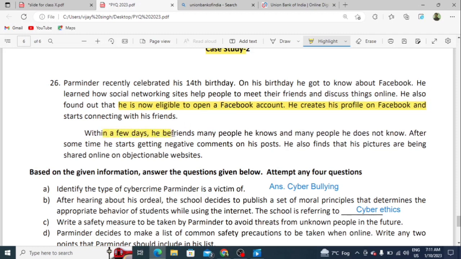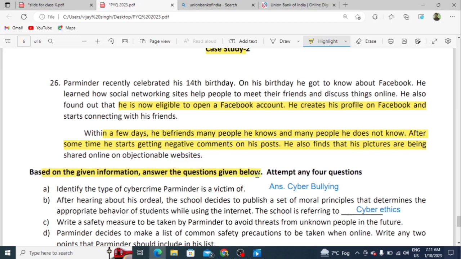Within a few days, he befriends many people he knows and many people he doesn't know. After some time, he starts getting negative comments on his posts. He also finds that his pictures are being shared online and on objectionable websites.